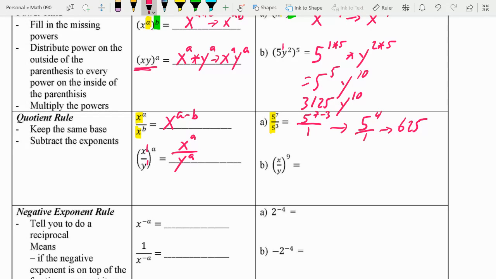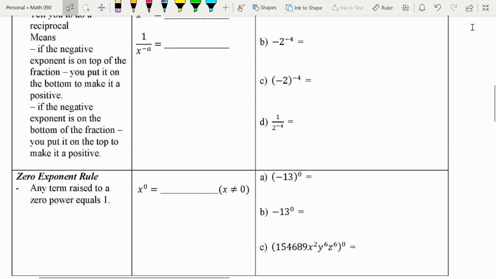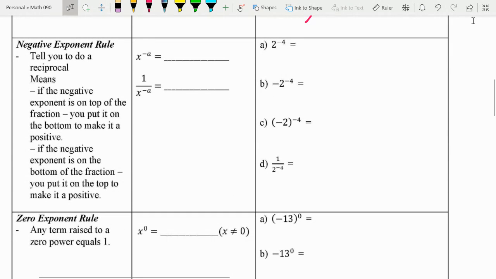Part B, x to the 9th, y to the 9th. All right. This is a simple one. Just think about it again as a power raised to a power. Nothing tricky about that one. All right. Negative exponent rule.